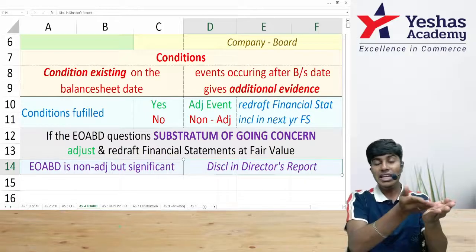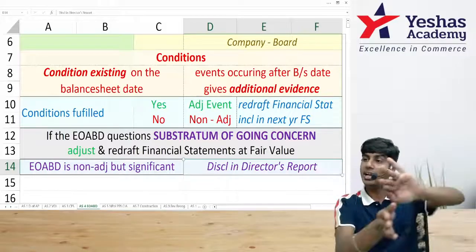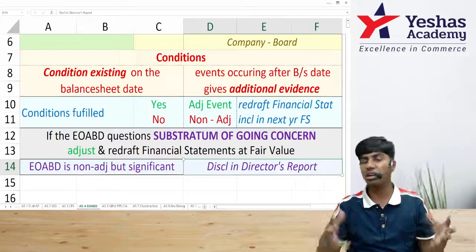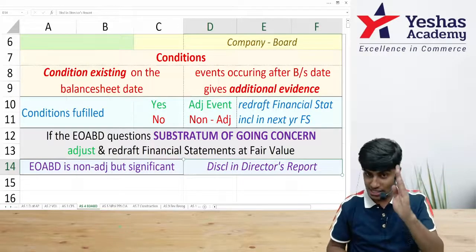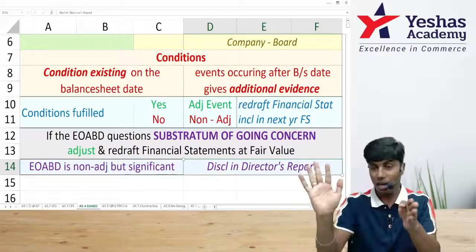Why? Event is occurring after balance sheet date. Condition is not existing on balance sheet date. No problem. Write it as loss in next year. However, if going concern is not there, our business might not see next balance sheet date. Then, though it is an event occurring after balance sheet date, for which condition is not existing on balance sheet date,